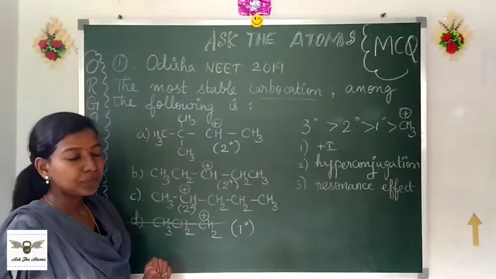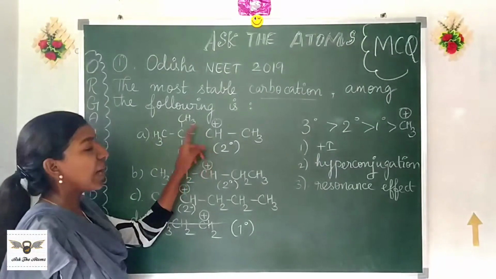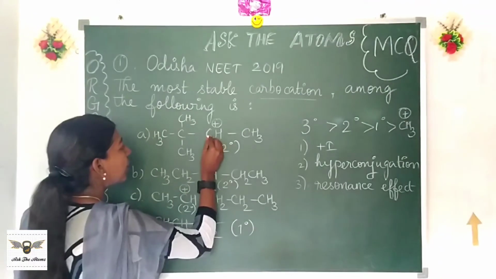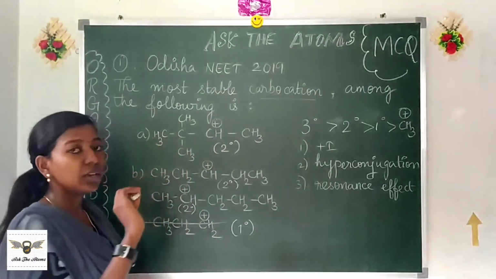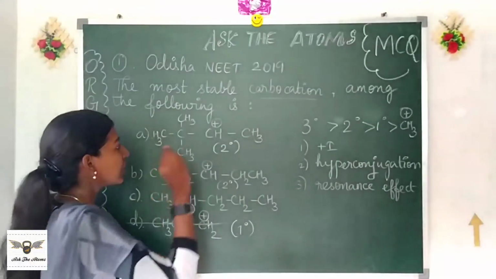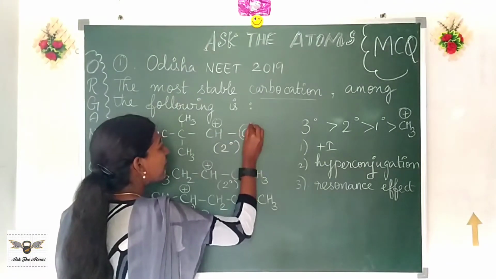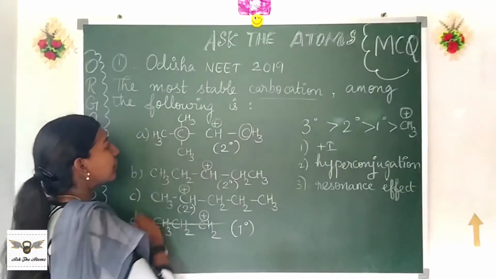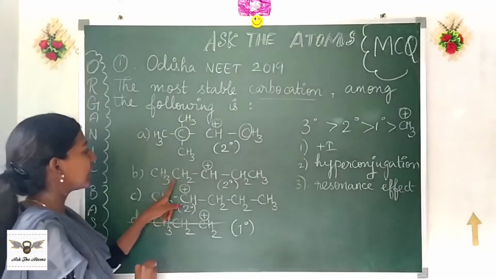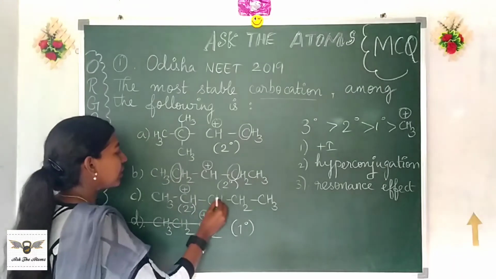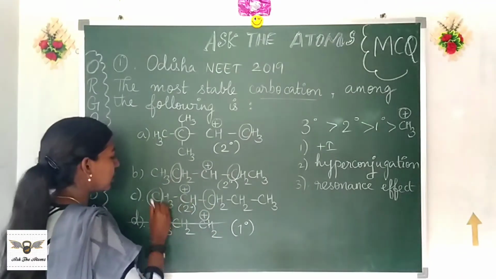Very simple. Count the number of alpha hydrogens attached to this particular carbocation. First select the alpha carbons. For the first one, this is my alpha carbon and this is my alpha carbon. For the second one, this and this, and for the third one, this and this.